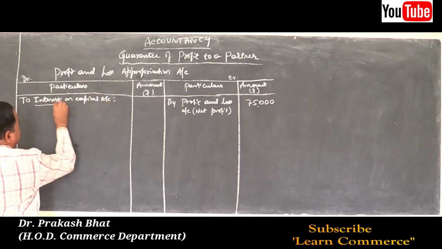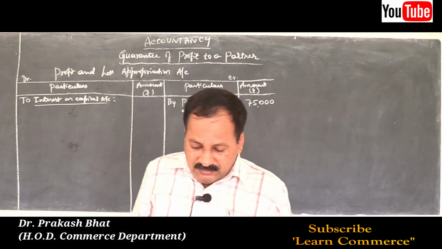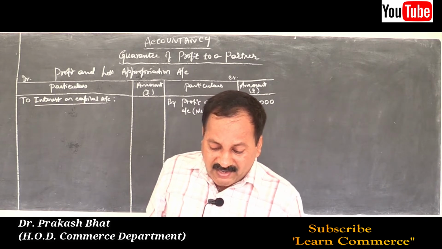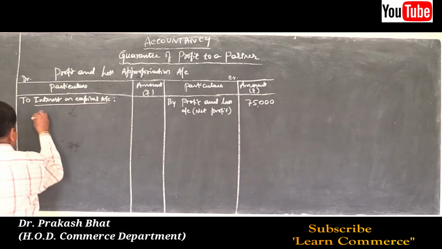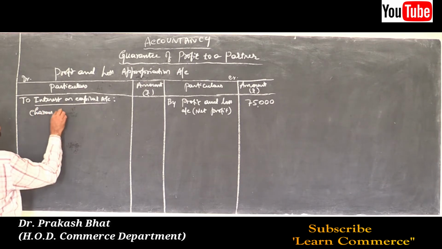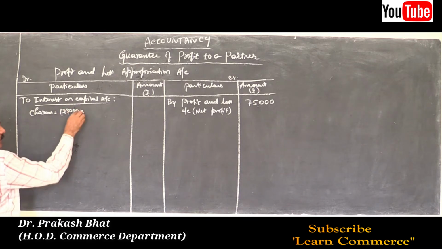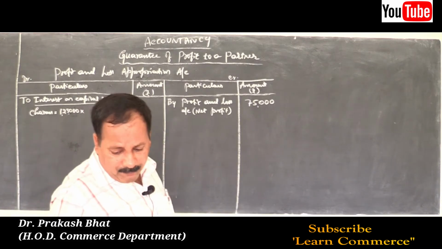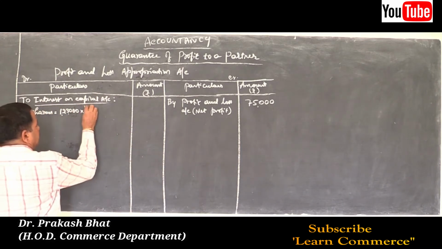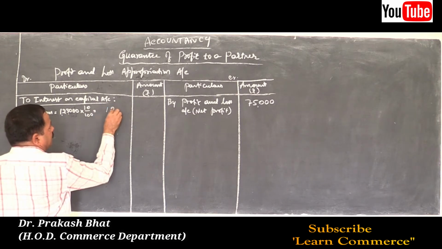Under that, for all the three partners, you should provide interest on capital. That is, interest on capital given is Charan 1,25,000 into the rate of interest on capital given in the problem, 10%. So it will be 12,500.